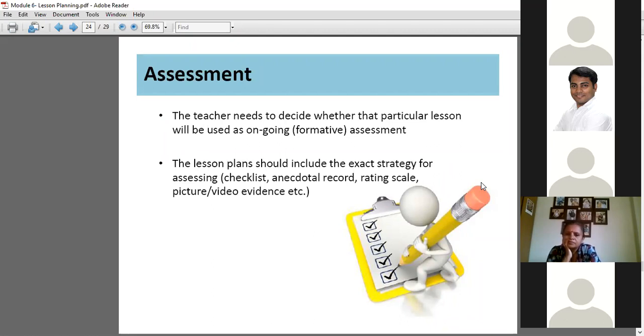For example, we just taught colors, but we know that in the coming weeks we are going to teach colors in some other form. So this topic is ongoing, and we will do the assessment also. We are not closing it off.